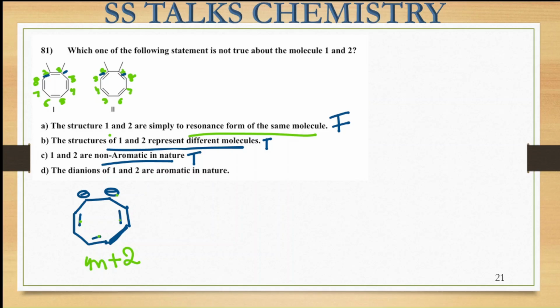Total number of pi electrons we are having is 10 over here. 10 pi electrons are involved. So the 4n plus 2 pi electron rule is being obeyed. That means it is aromatic in nature. Similarly, for the other molecule also, if you draw the dianionic form, you will get the aromatic species only. So this statement also becomes the true one. So the first statement is the false one.